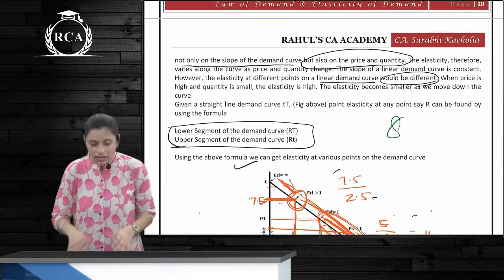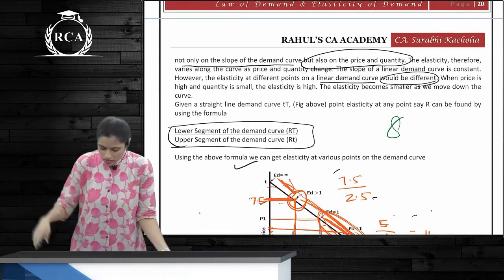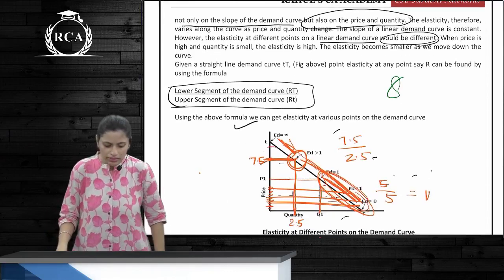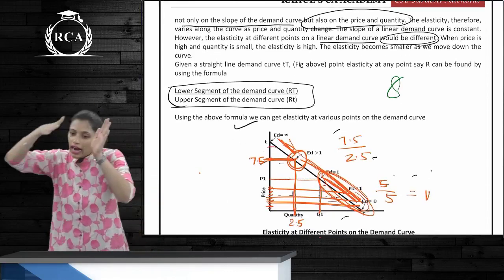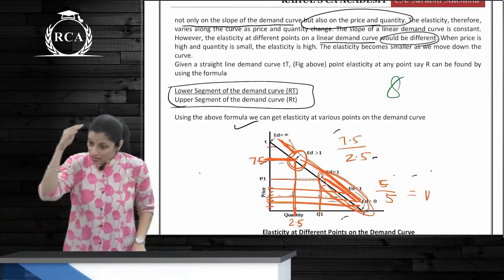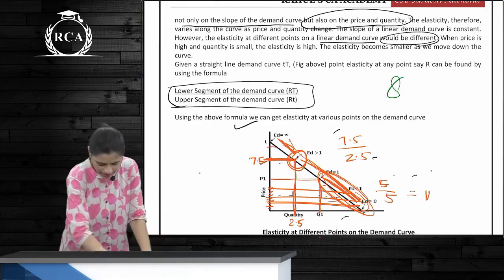Now what is the formula? If given a straight line and you are looking at a linear demand curve, it is the lower segment of the demand curve by the upper segment of the demand curve. As you move down, is the elasticity increasing or decreasing? Decreasing. And as you move up, it is increasing.